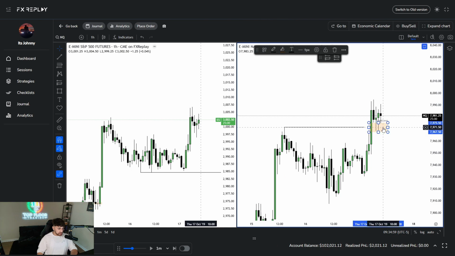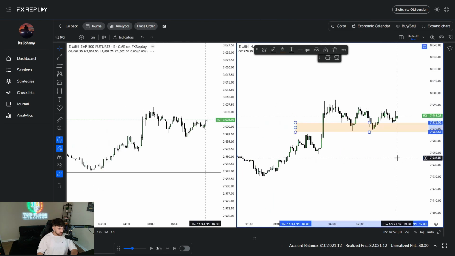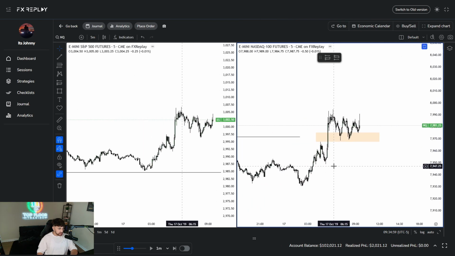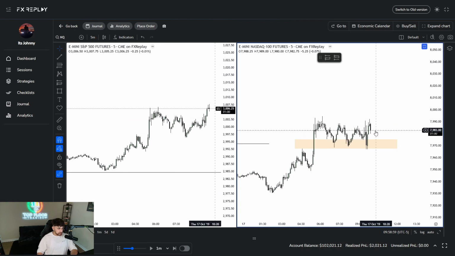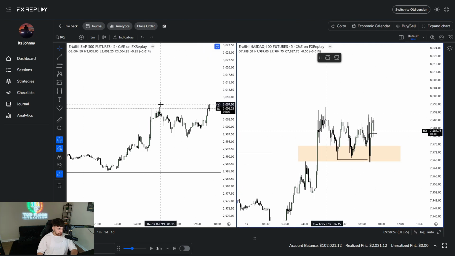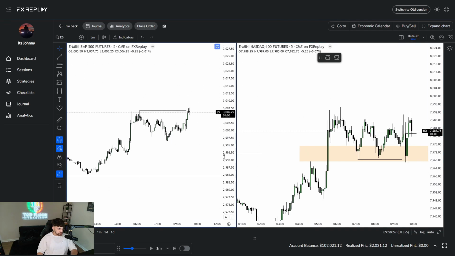So I'm going to continue watching this 1 hour fair value gap here to see if we keep making higher highs or not. But let's go ahead and see what happens here at 9:30. Okay, so it's 9:40. We have a sweep of the equal lows here, and then a CISD. But we have an SMT at the highs now.